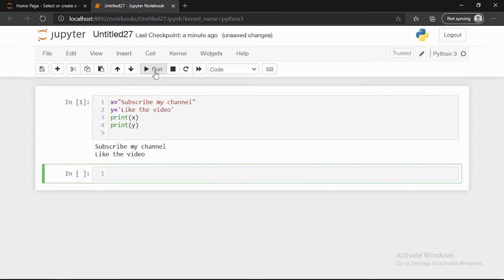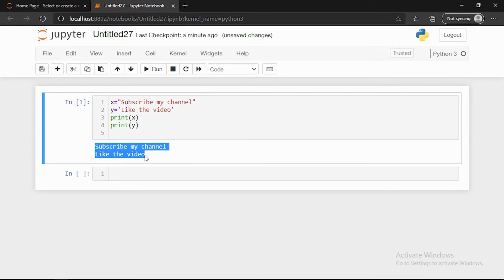You can run. When you run, you can see that if you are giving it in double quotes or in single quotes, Python will take it as a string and it will print the values. So this is the normal thing in the programming language, how we give strings. Usually we use double quotes for a string and single quotes for characters. What is a string? A string is a group of characters. So if you are giving a single quote also, there is no problem in Python.